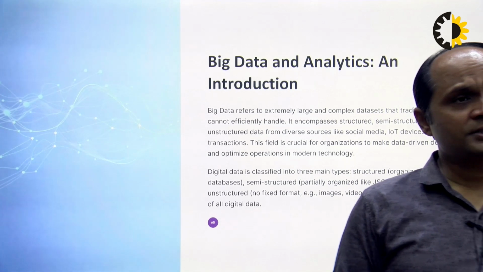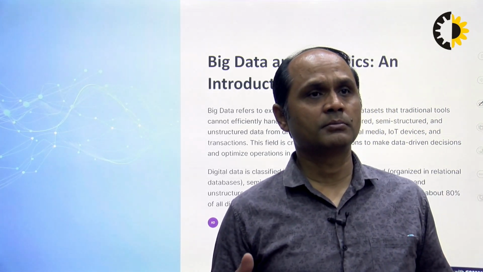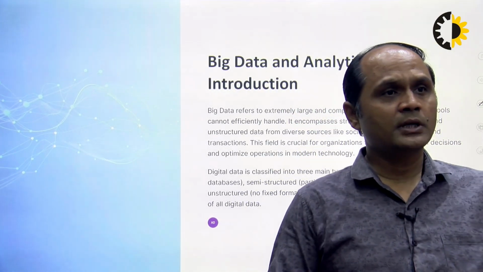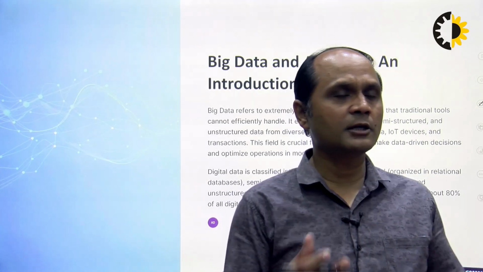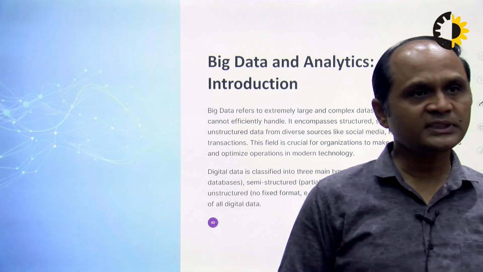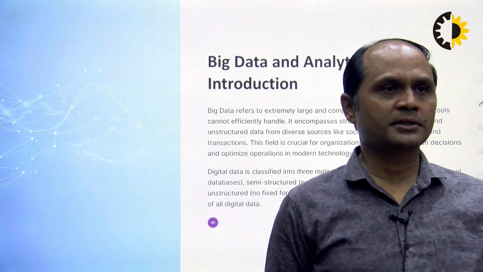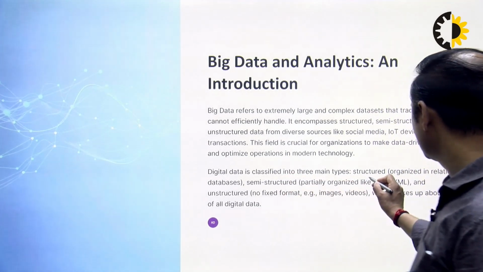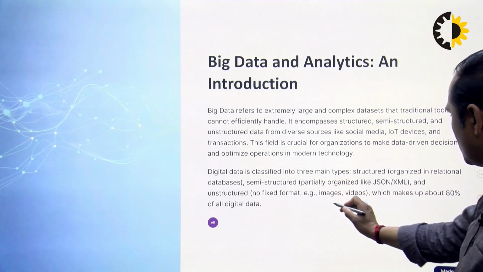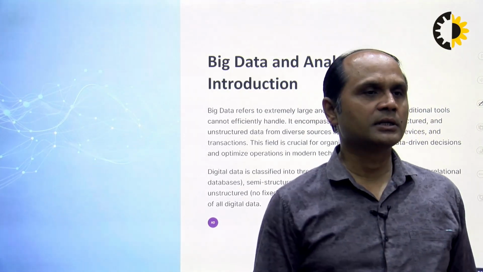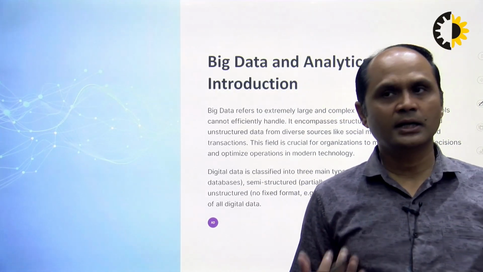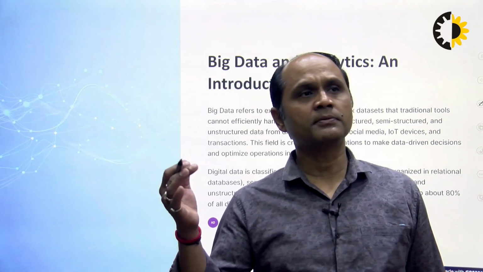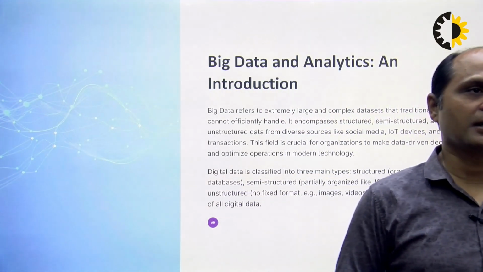There are several channels that we can use for mixed types of data, like structured, semi-structured and unstructured data. So, how can we easily access and handle that particular data in a particular scenario? So, we need big data analytics. Basically, we have data types like structured data, semi-structured and unstructured data. So, we need images, digital data, videos, and various other types of data that we use in big data analytics.